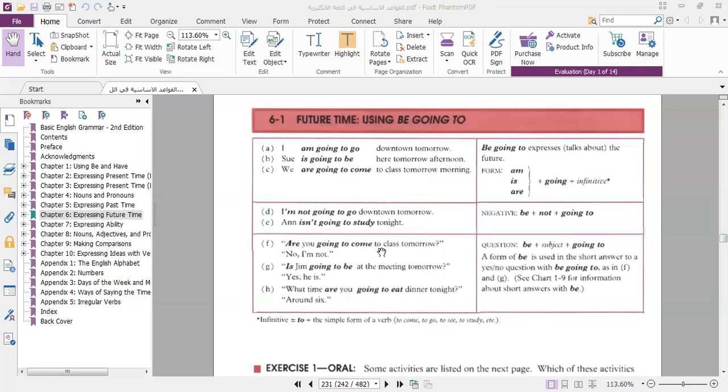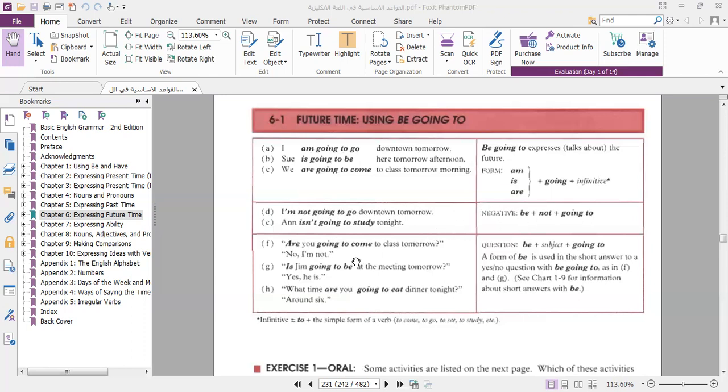Okay. If we want to make it negative, how can we change it into negative? Just we put not. I am going to go downtown tomorrow. We put not after the verb to be. I am not going, is not going, are not going. So we say Anna isn't going to study. We put not after is. So we put not after am, is, are, between the verb to be and going to.